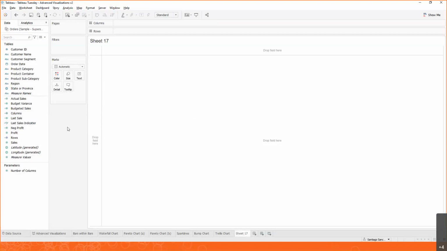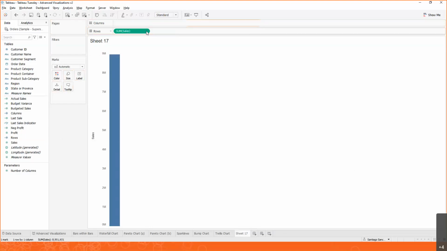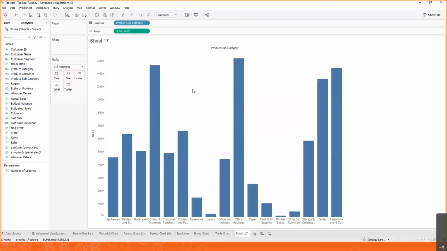If you're new to Tableau or if you're starting to use Tableau, you may have noticed that when you drag and drop something, you don't necessarily need to specify a type of chart. For example, if we're looking at, let's say, sales by product category, we can see something like this, and we can see immediately the results for each one of our subcategories.